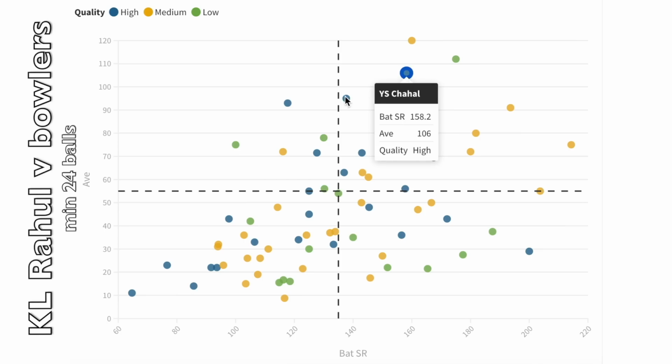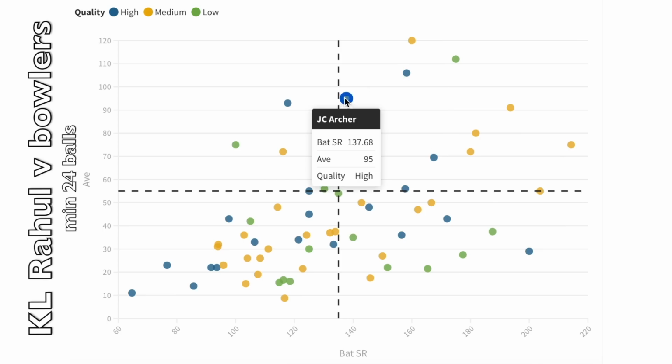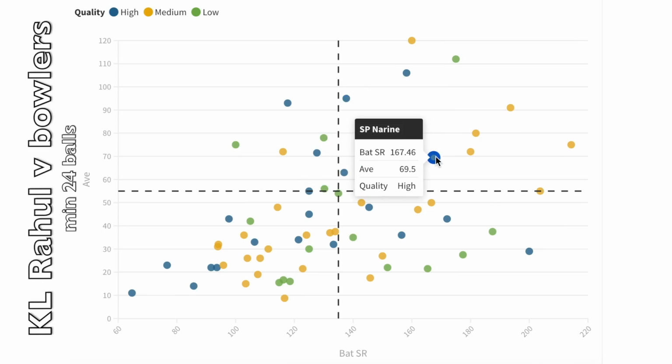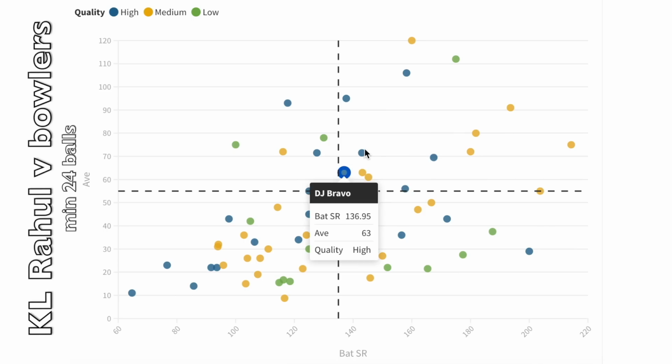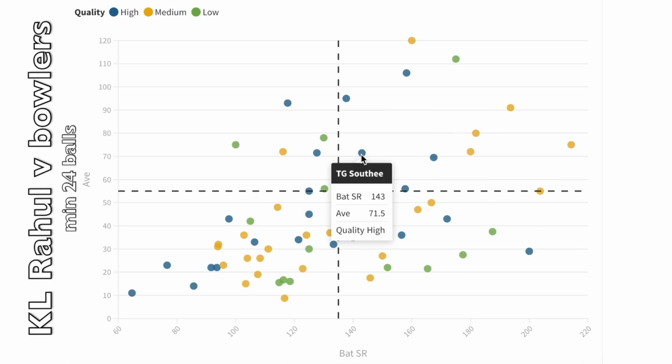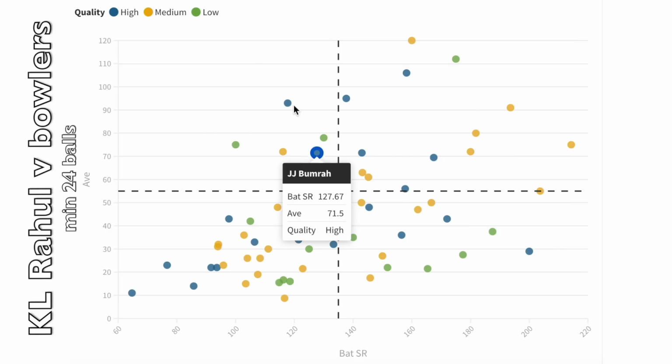He almost has as many players of high quality in his top box as he does medium skill bowlers. And look at who these bowlers are. This is proper talent. Taking down Jofra Archer, the Kiwi quicks, India's best leg spinner, and DJ Bravo is quite a haul. Also, having a record like this against Jasprit Bumrah is incredible. And Bhuvi can't get him out either.